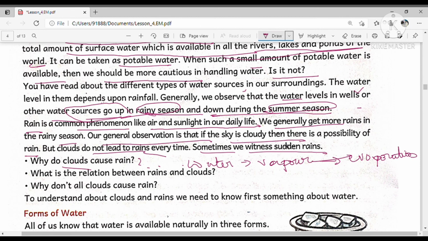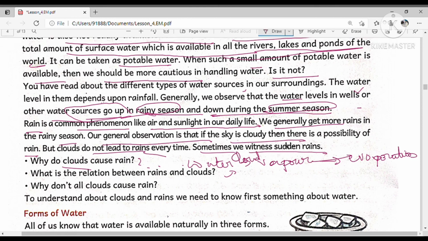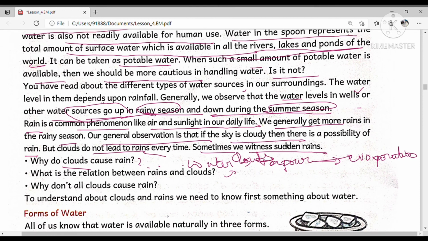Whenever the water vapor rises up into the atmosphere and reaches a higher level, it condenses due to contact with cool air and forms small water droplets. The tiny droplets remain floating in the higher levels of the atmosphere and appear as clouds. After that, whenever these clouds get cool air, they condense and form droplets in the form of rain. So what is the relationship between rain and clouds?